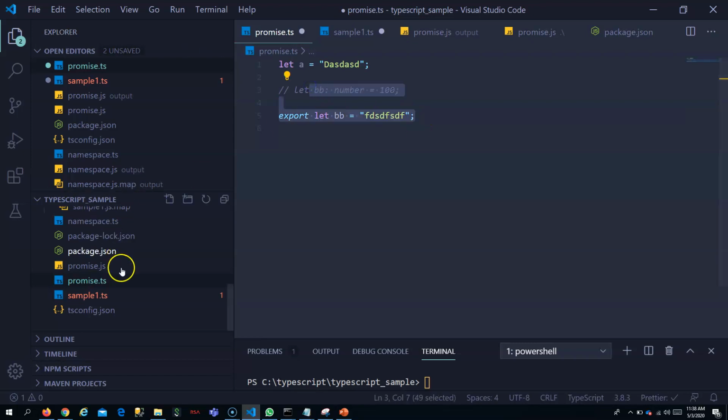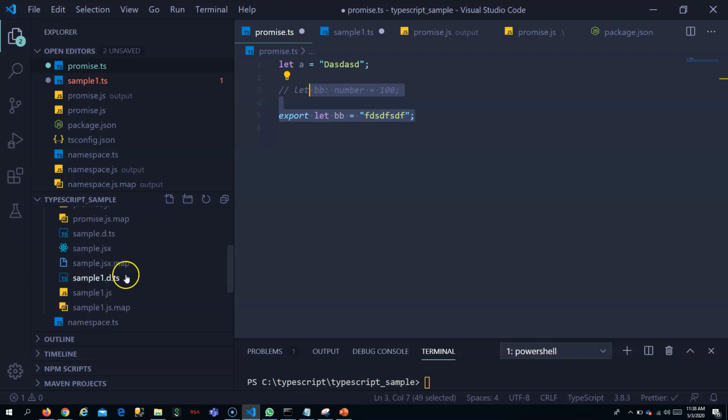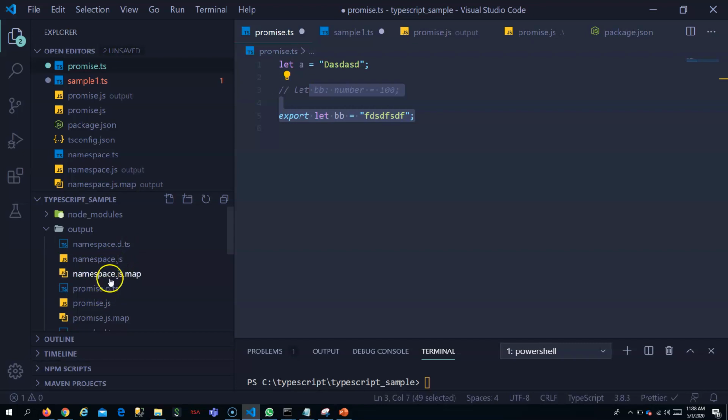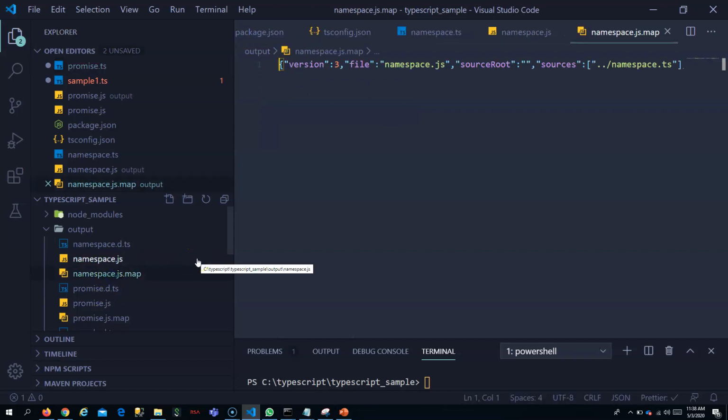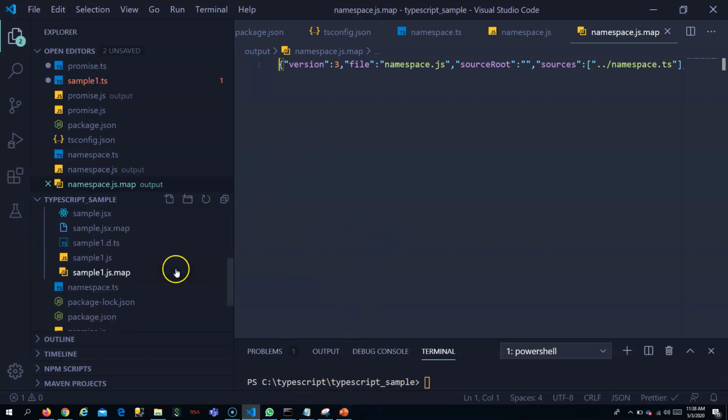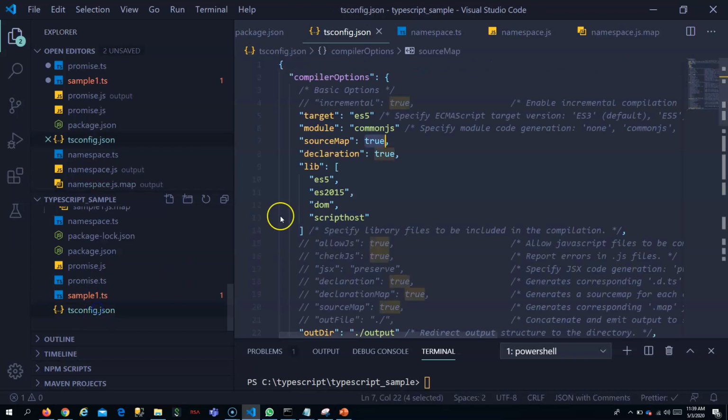Whenever any issue happens in your JavaScript, you are able to directly debug on your TypeScript. Only when you have the source map can you directly debug on your TypeScript, because the JavaScript only goes to your browser or node, and your browser and node only know JavaScript, not TypeScript. So for that you have to say source map true here.